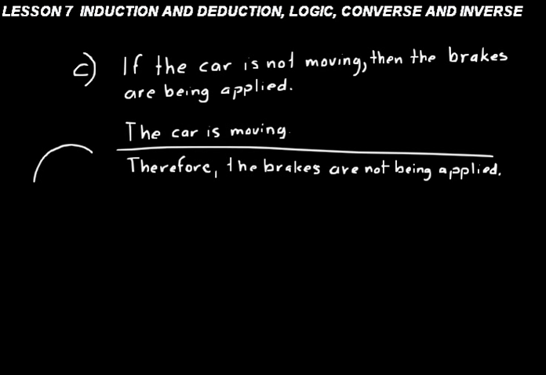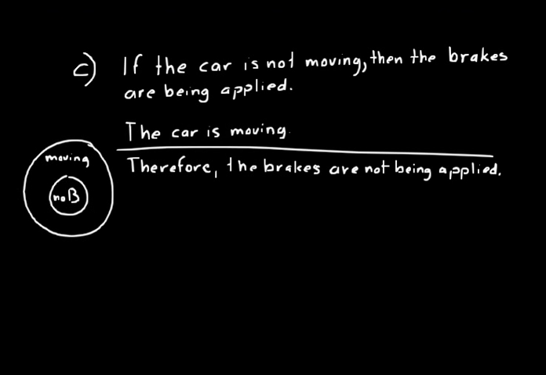So we have this set of moving objects. And within that set, we have the group where the brakes are not being applied. So I'll just say no B for brakes in there. The car is moving, therefore it's a member of that set where the brakes are not being applied. Think about it this way too. We could have another set of the non-movers.